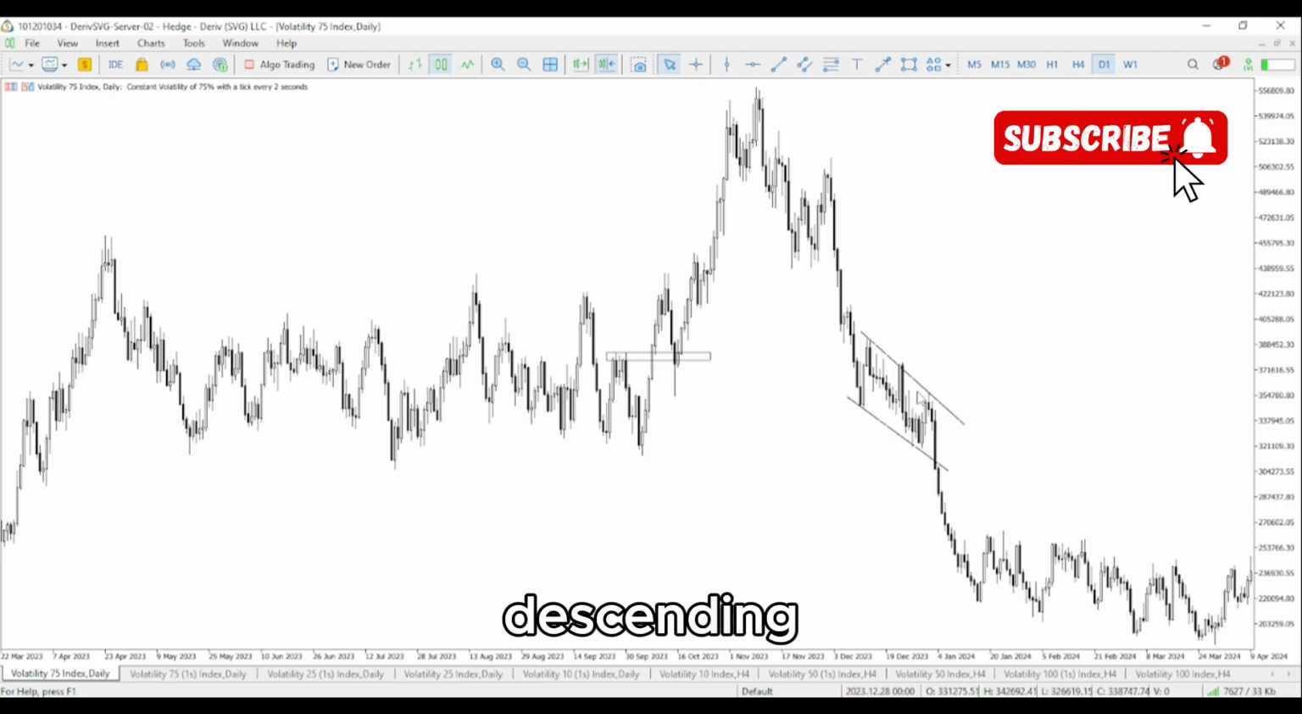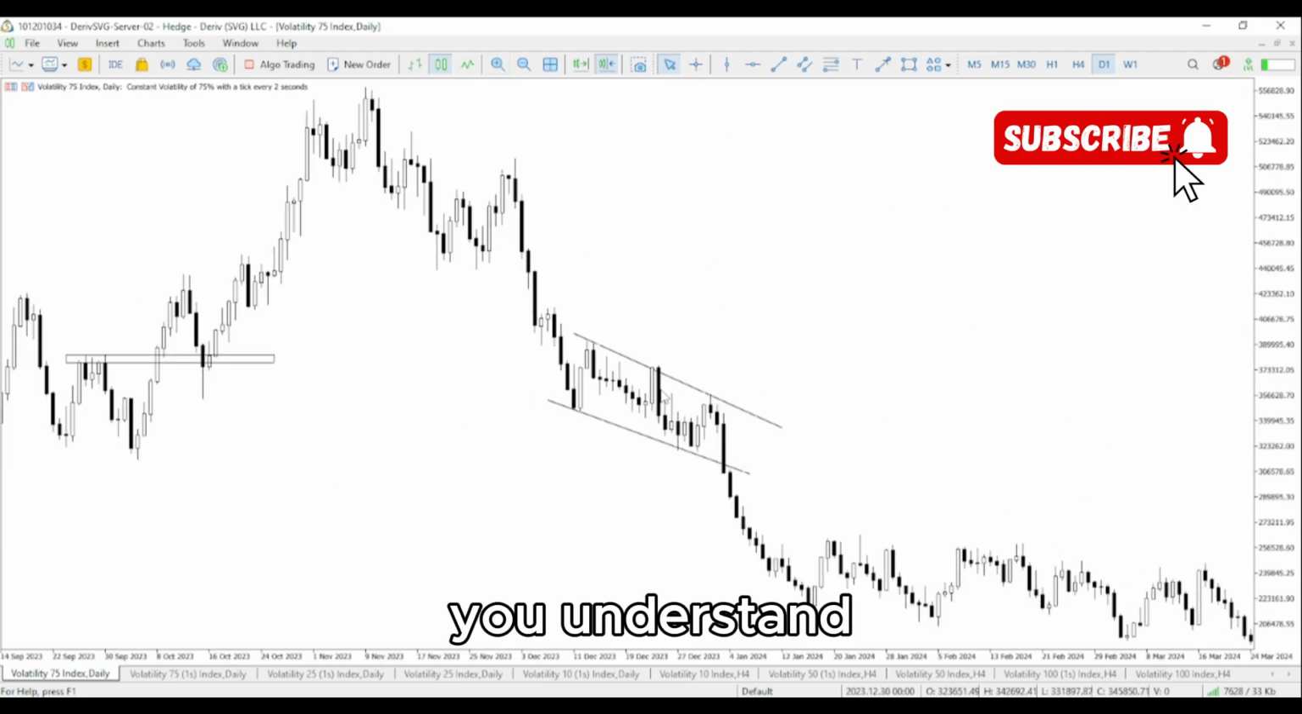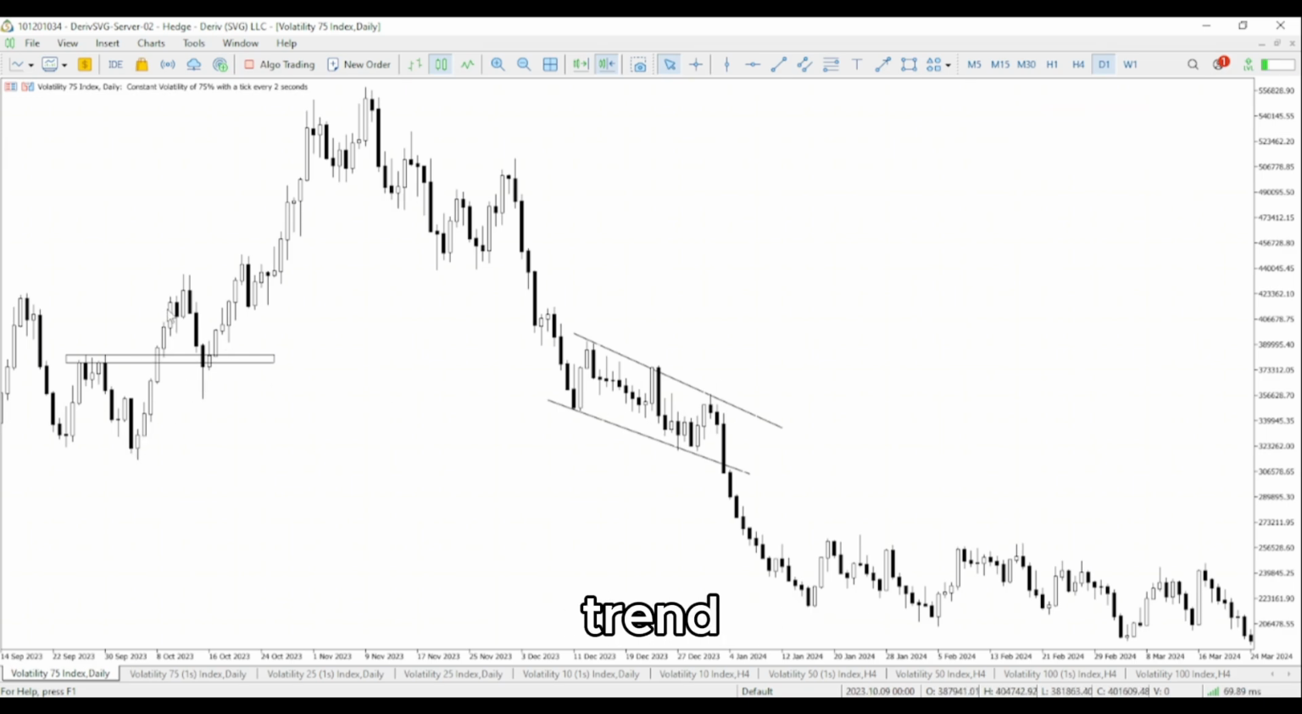Yes, it looks like a descending triangle. So you can just call this a descending triangle. You understand? So this is what continuation simply means. And this is what reversal means. Reversal is when the market is in an uptrend, then the market hits a major resistance level, then reverses to form a downtrend, which is this, then continues in the opposite direction.